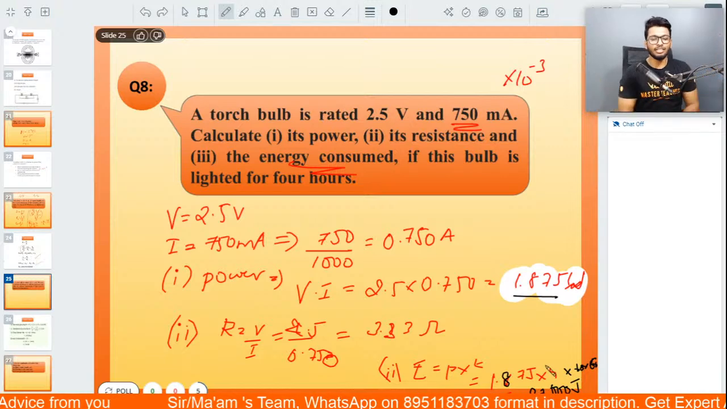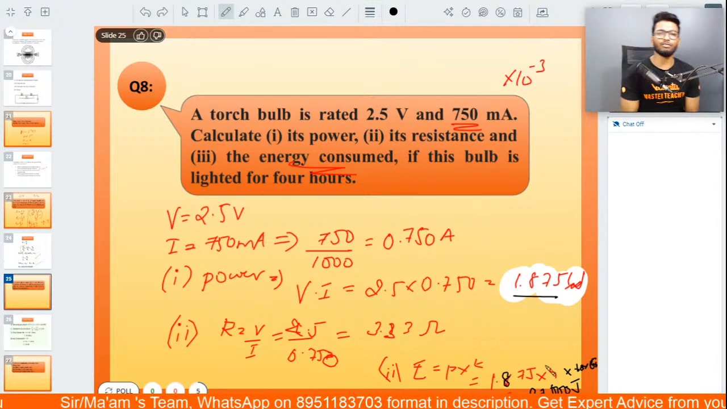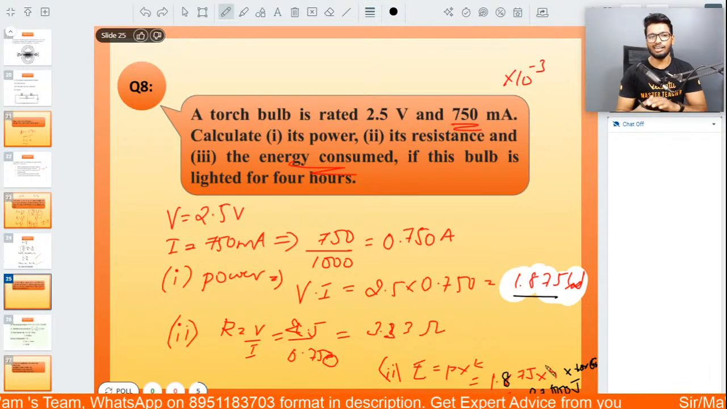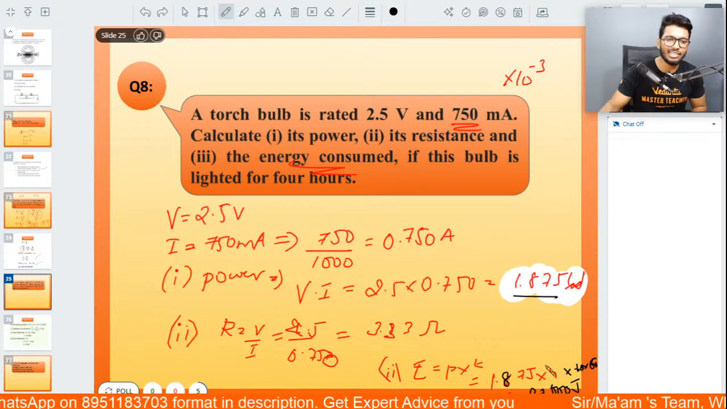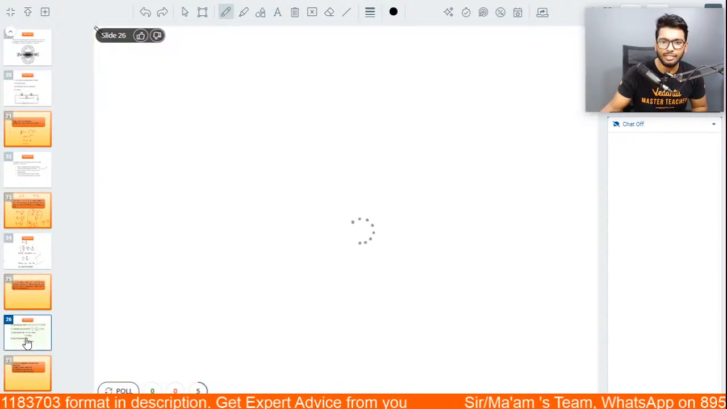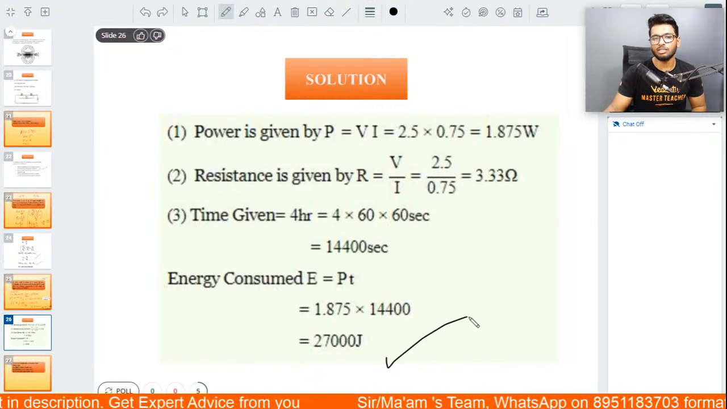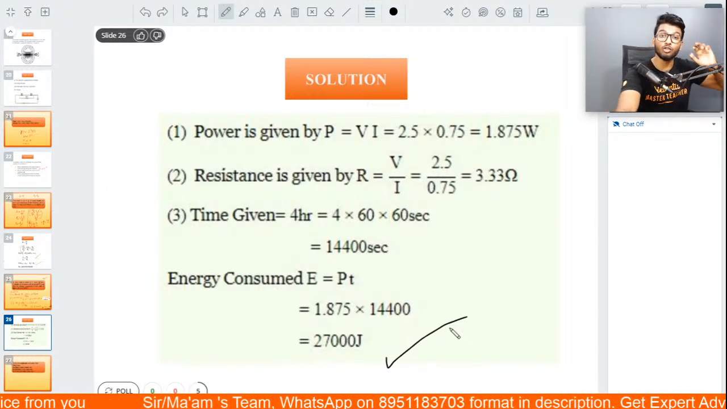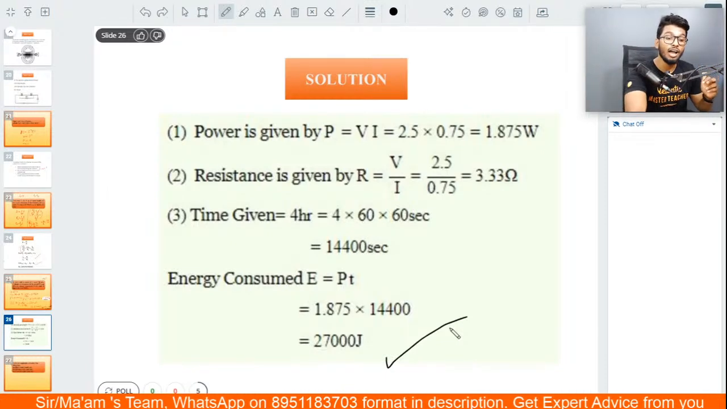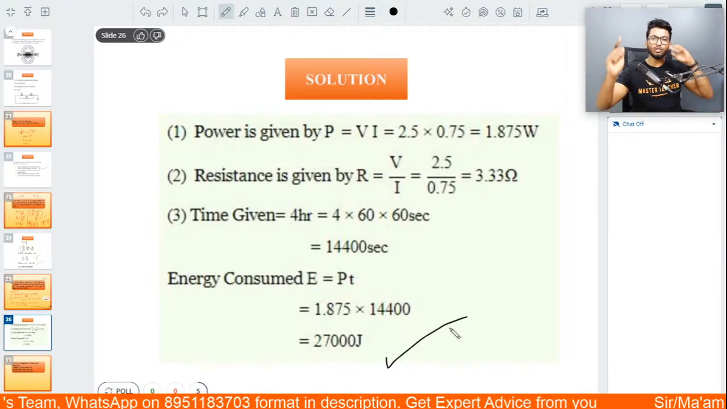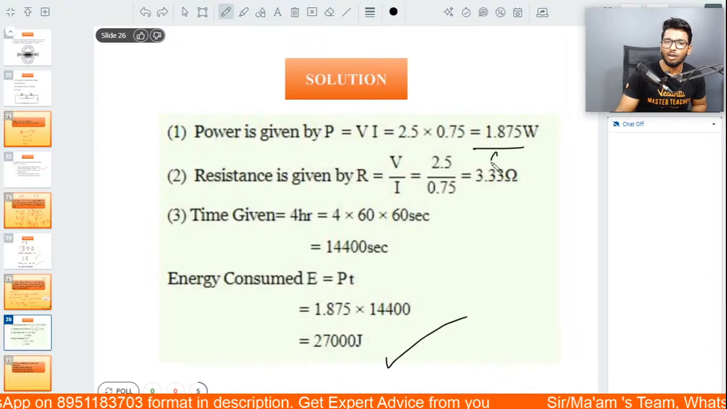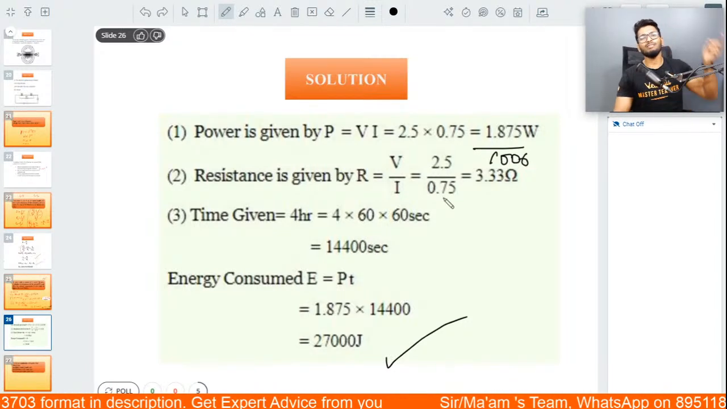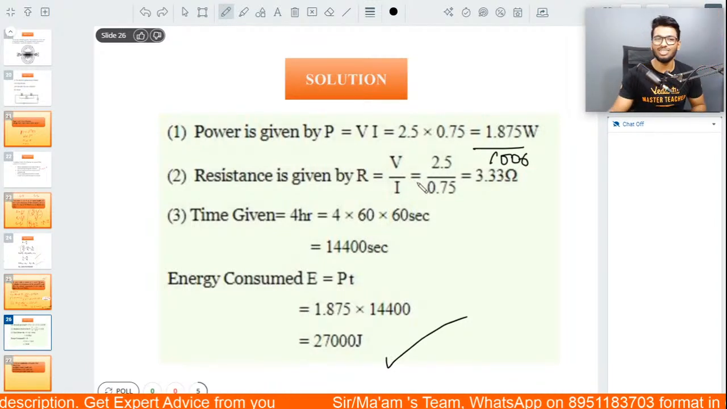Alright. So that, my friends, is the end of the eighth question. Congratulations. Fantastic job. I believe that is the right answer. So 27,000 joules would be the energy in terms of joules. Again, if you want to find it in terms of kilowatt hour, that is also perfectly fine. Divide this by 1000 to convert it to kilowatt, and then multiply that with 4. That will also give you the exact same answer.